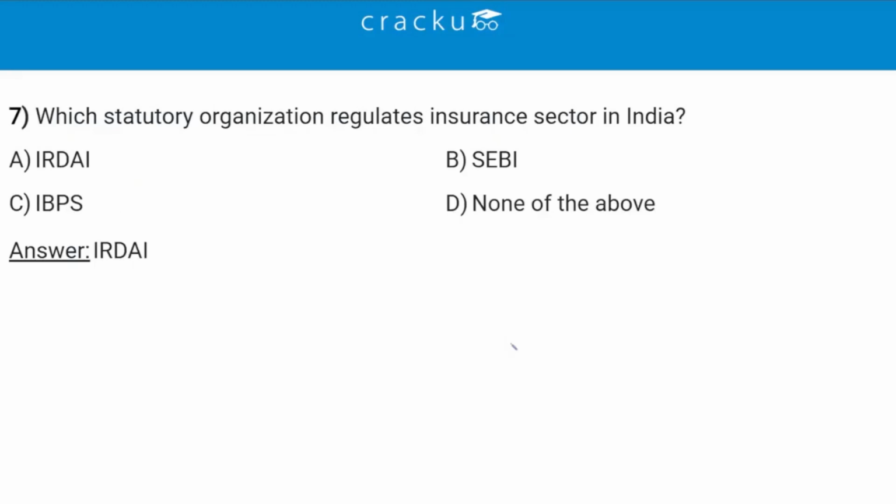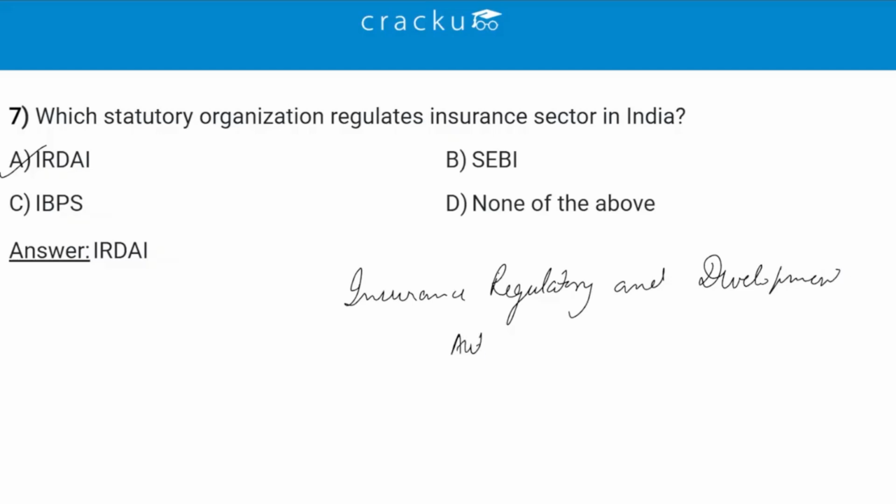Which statutory organization regulates insurance sector in India? So the correct answer is IRDAI. So the Insurance Regulatory and Development Authority of India, which is the full form. So this is the full form of IRDAI.